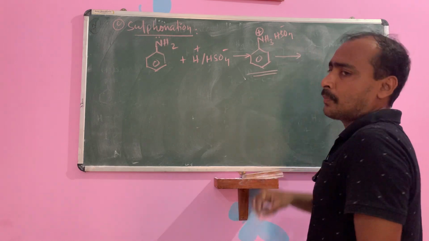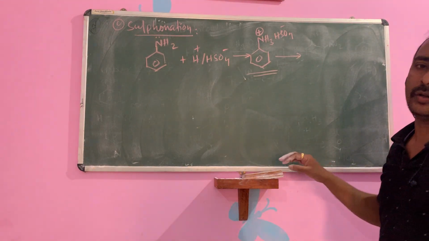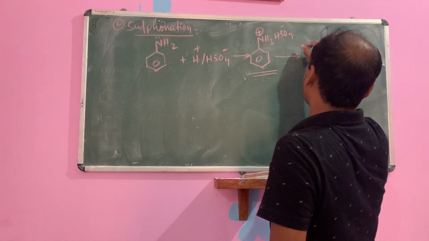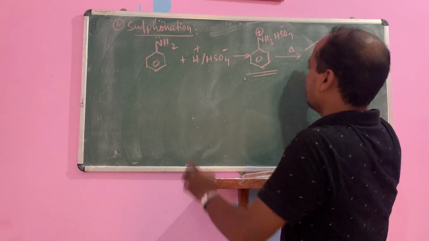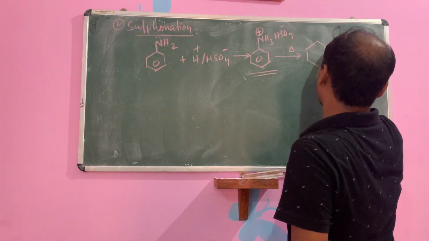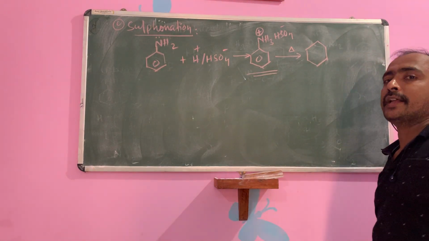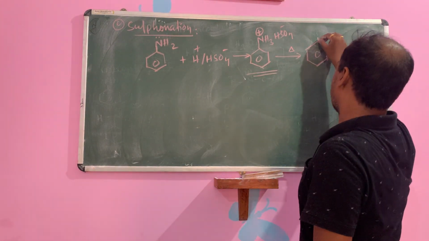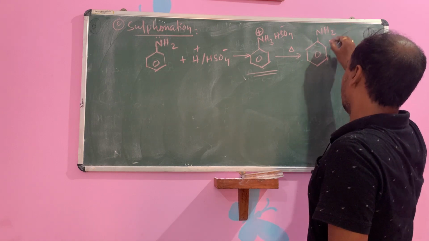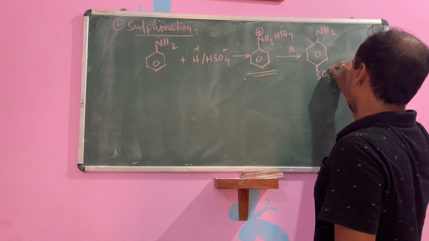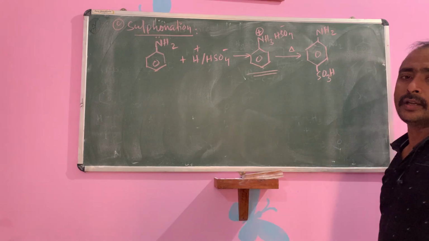Then after the formation of this, you heat. Only you heat, then it will form. It is unstable, this one is unstable. After heating the compound, it will form NH2 and SO3H. Okay.